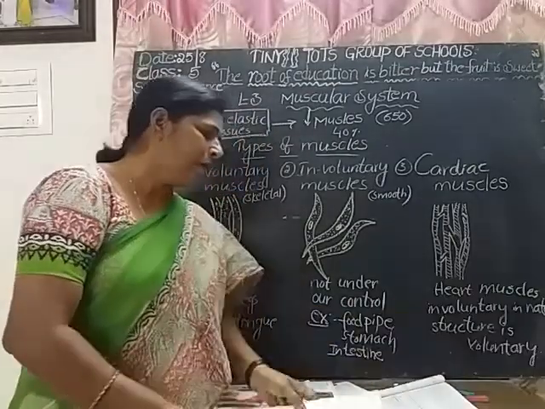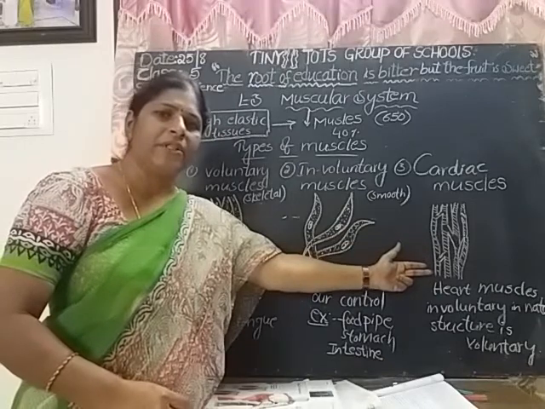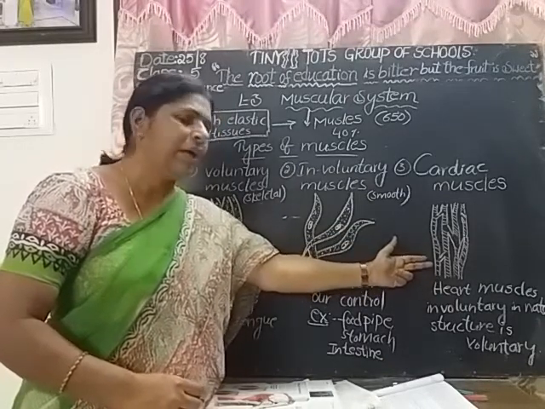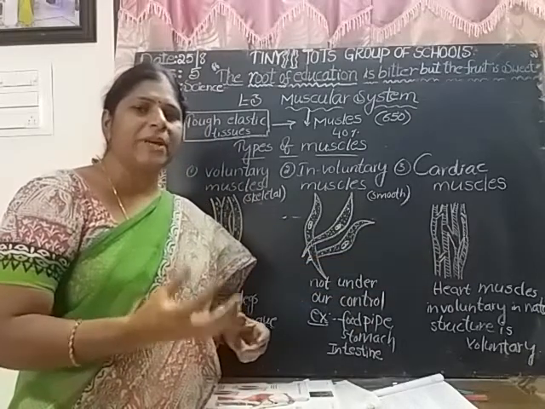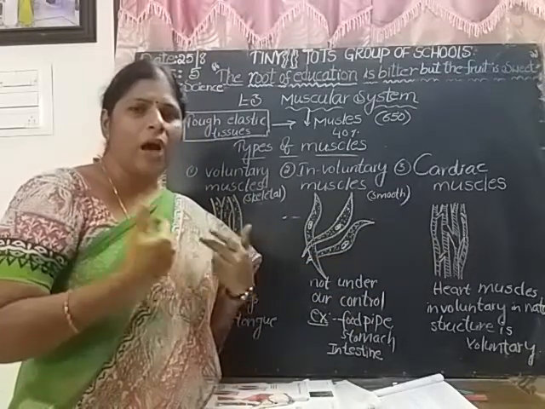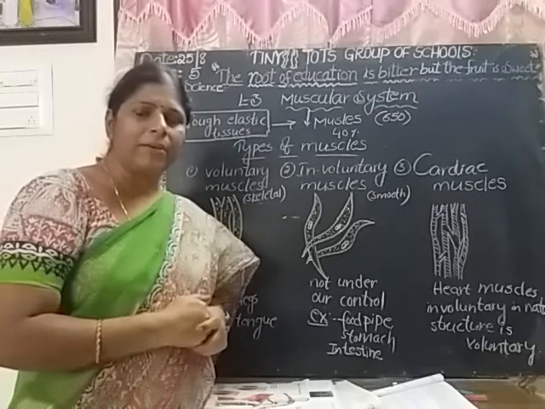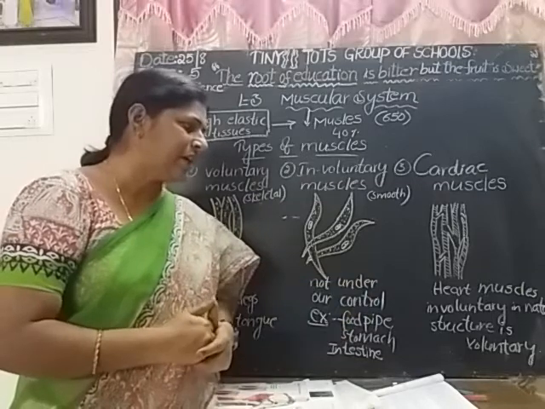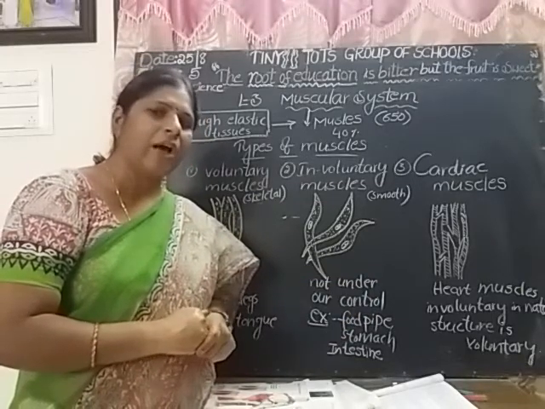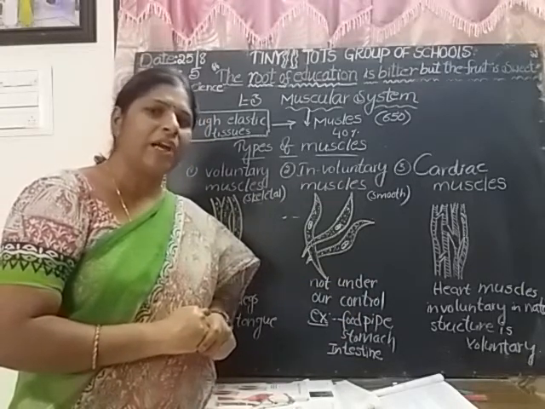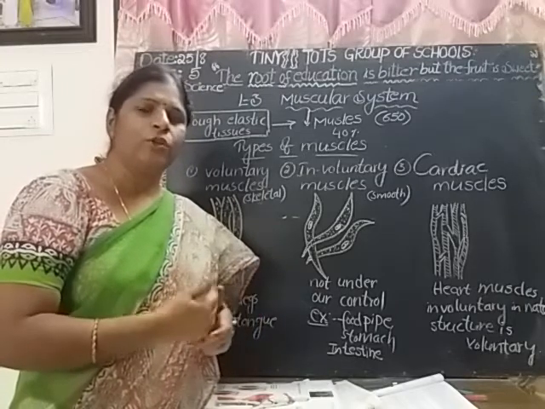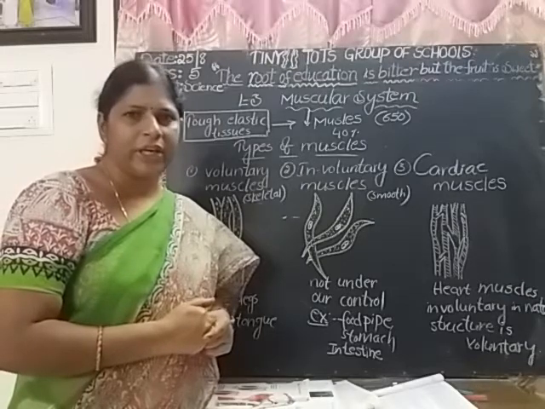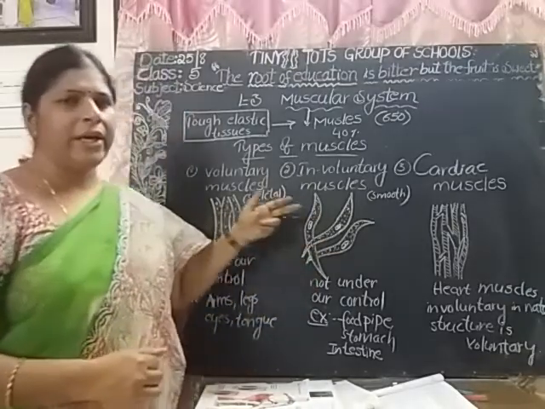So the third one is the cardiac muscles. The heart is made up of cardiac muscles. But those muscles are very tough, a very special kind of muscles. Though heart walls are made up of cardiac muscles, their nature is involuntary, but the structure is striated. Cardiac muscles are also involuntary. They keep on working throughout their lifetime. They do not take any rest. They do not get tired. Is it clear? Let me come again.